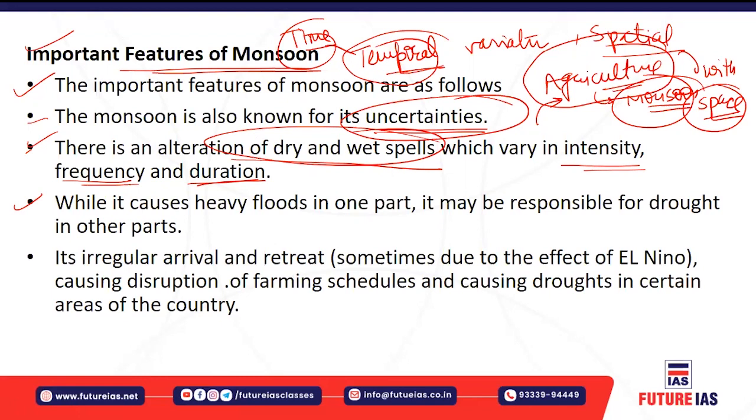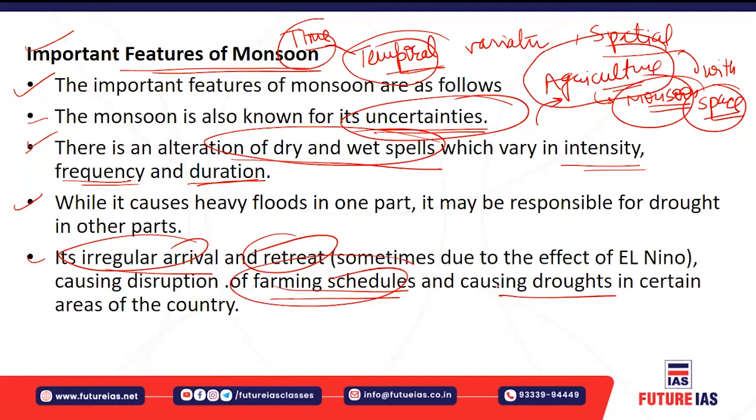So again, temporal and spatial variations are very clearly shown here. Okay, and the irregular arrival and retreat of the monsoon, because of El Nino, you will have a pressure differential between the Pacific Ocean and the Indian Ocean. If you have high pressure over the Pacific Ocean, there will be good rainfall. If there is low pressure over the Pacific Ocean and high pressure over the Indian Ocean, there will be less rainfall or a delay in the rainfall, which causes disruption to the farming schedules.